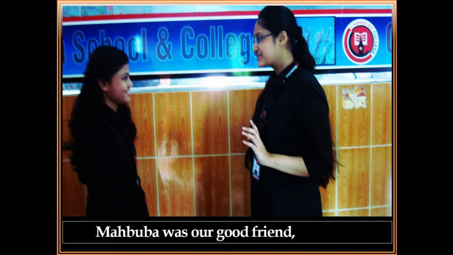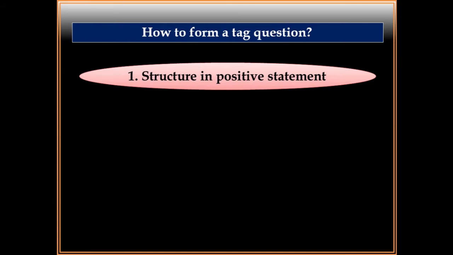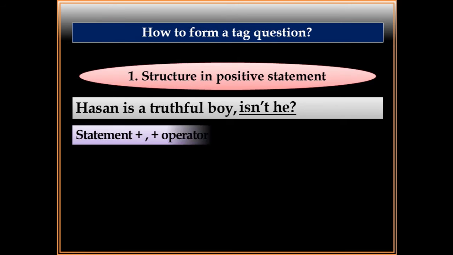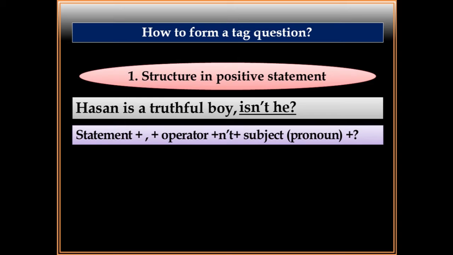So here we have found a sentence. Mahbuba was our good friend. Wasn't she? Now we will see how to form a tag question. Number one, structure: a positive statement. Hassan is a truthful boy. It will be isn't he? So look at the structure and write down.